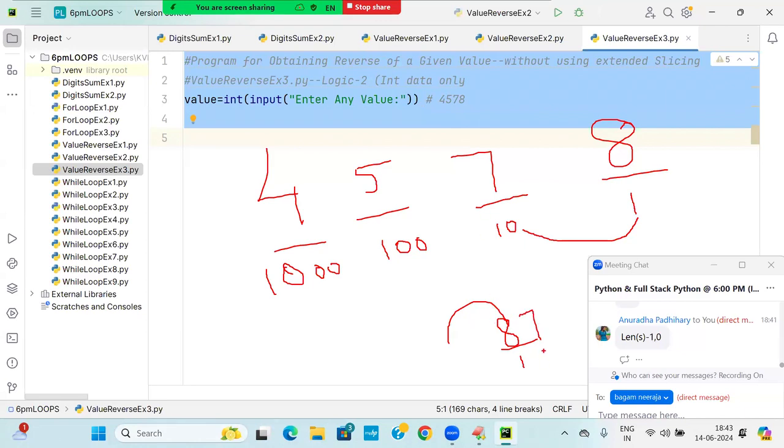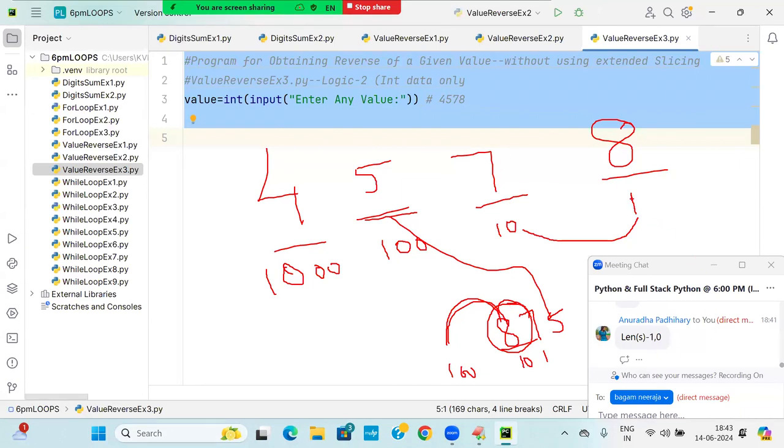This is available here. Next, what is coming? 8 will go to the 100 place, 7 will go to the 10's place, and this 5 will come to this place. Correct or not? So 87 should be multiplied with 10. 87 into 10 how much? 870 plus 5, 875. Is it not 875?